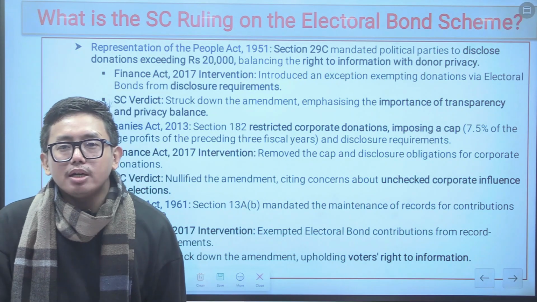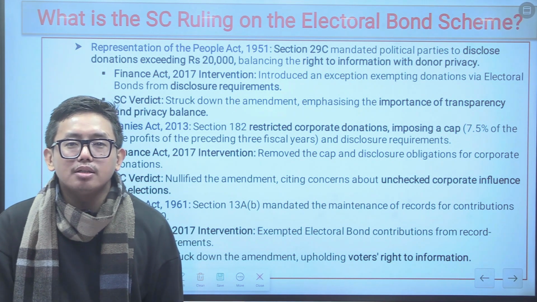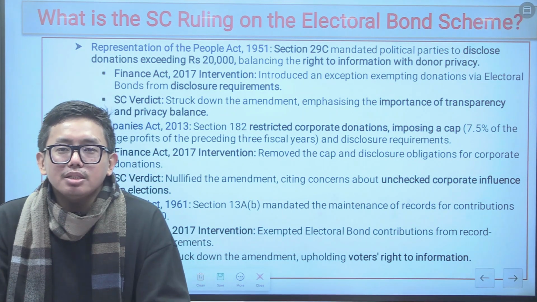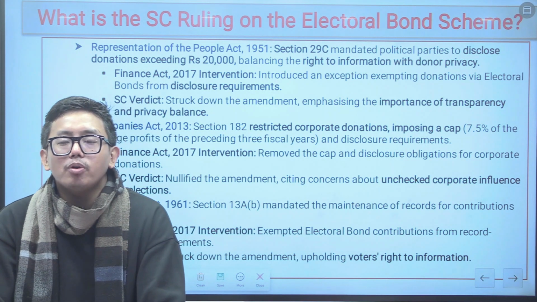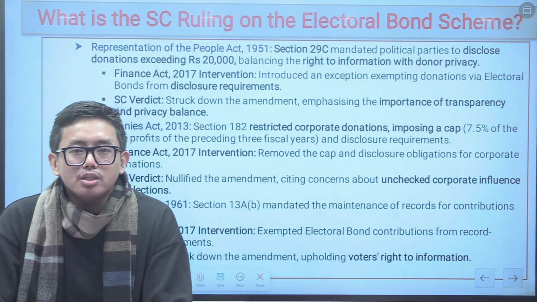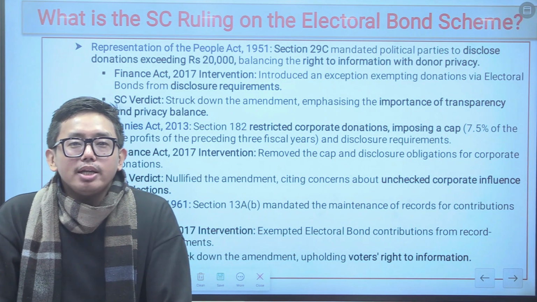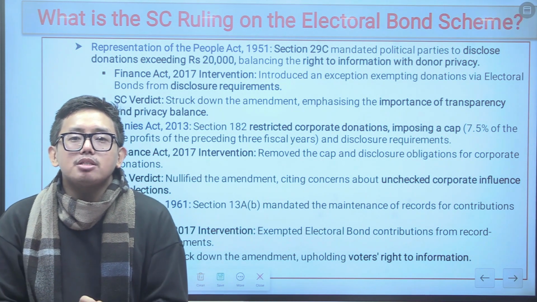The Supreme Court of India, while ruling on the electoral bond scheme, held that the various changes made under the different acts of Parliament as unconstitutional. Section 29C of the Representation of People Act 1951 had mandated that all the political financings beyond 20,000 should be brought under the public disclosure norms. But the Finance Act of 2017 held that the political donations beyond 20,000 are also exempted from the public disclosure norms.